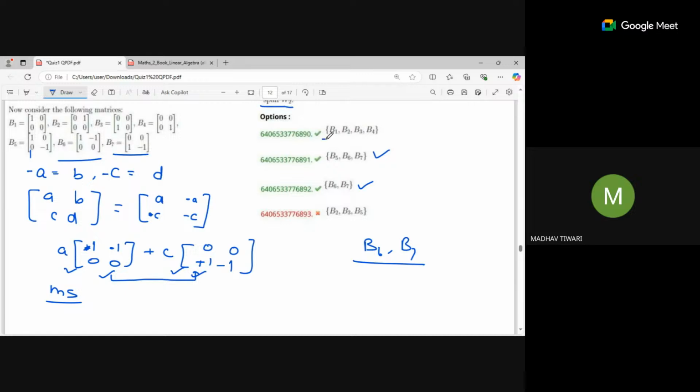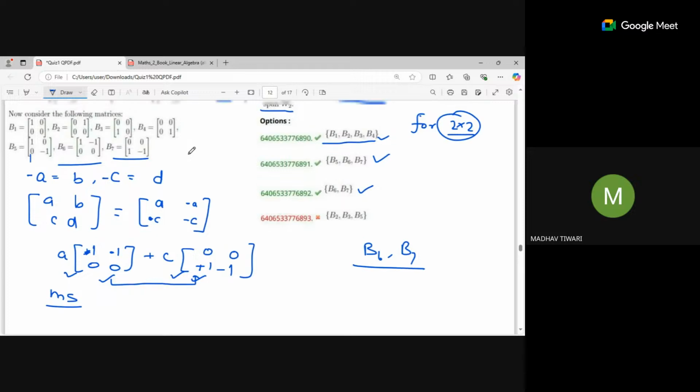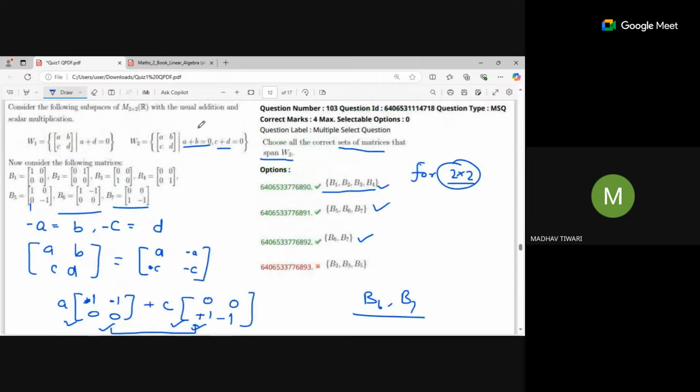But now for this case, this is a span for all 2 by 2 matrices. It can span the set of all 2 by 2 matrices. So you can see, if it is spanning all of them, then these two situations also get covered. It will cover this part and this part as well, and all the other remaining matrices will also be there. So it is also spanning W2, because it is spanning all the matrices.